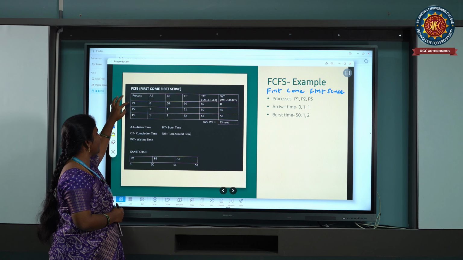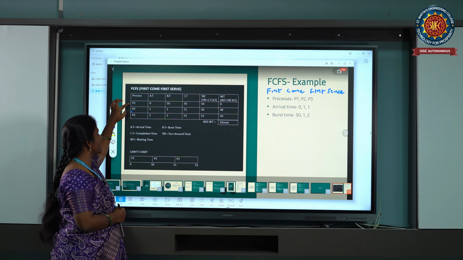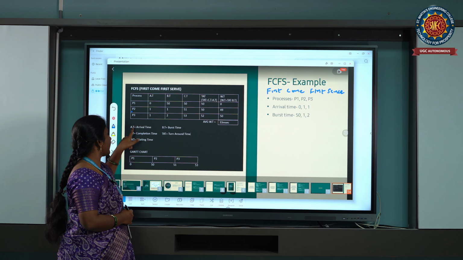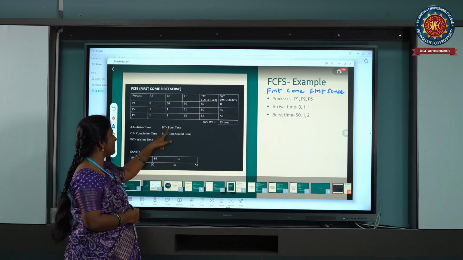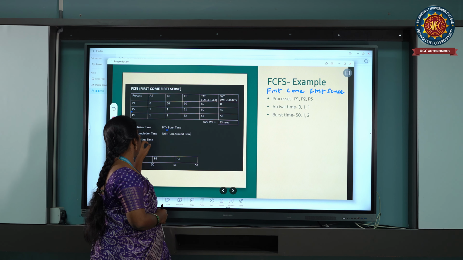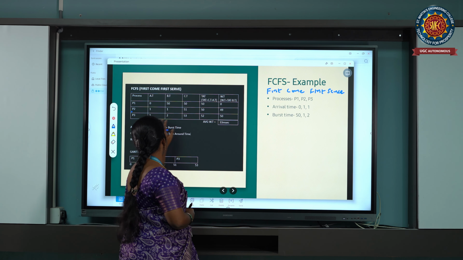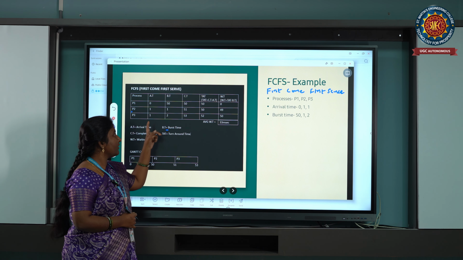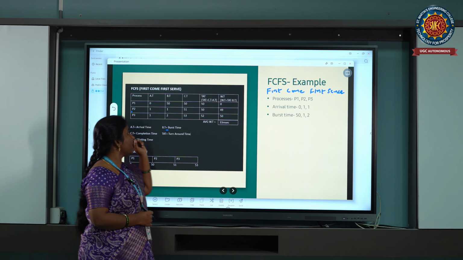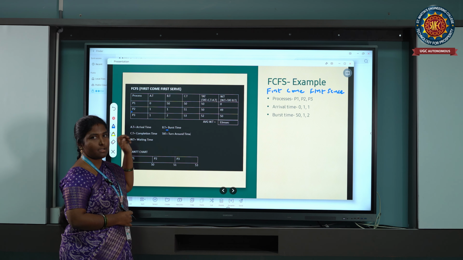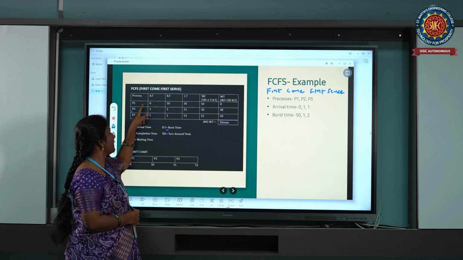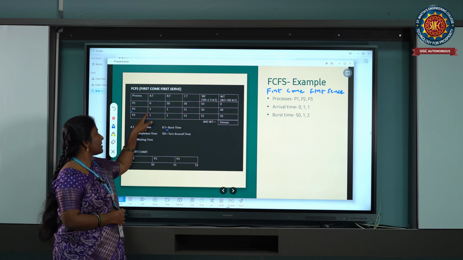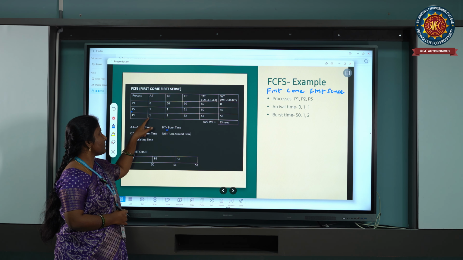See, I've considered 3 processes: P1, P2 and P3. AT stands for arrival time, BT stands for burst time, CT stands for completion time, TAT stands for turnaround time, and WT stands for waiting time. We have to calculate all these for the 3 processes. The first process is P1 and its arrival time is 0. P2's arrival time is 1, and P3's arrival time is 1.